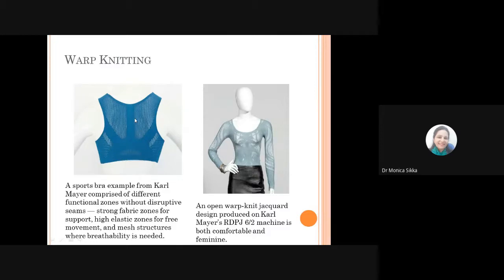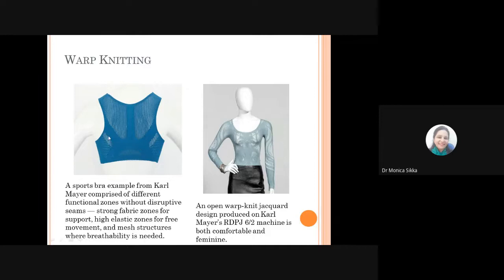It's a sports bra, very commonly being used by people these days. And you have different functional zones in this. Functional zones means where you need padding, you have that padding. The place where you require more ventilation and your sweating is going to happen more, you have that kind of mesh on the surface. Wherever you need more elasticity, you have high elastic zones in them for free movement.